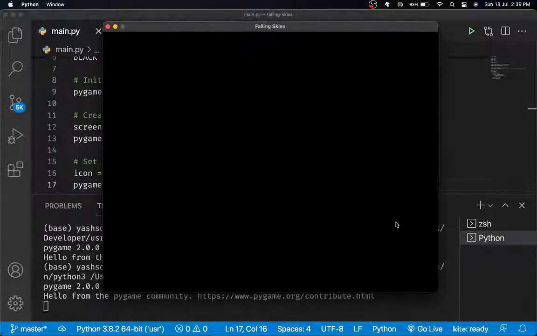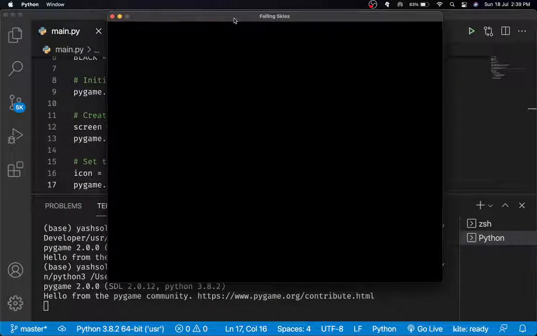As you can see, we get the screen Falling Skies, and the screen is black in color, and it's kind of big, which is what we wanted. And there we go, we have a basic display in place. Obviously currently this display isn't that good, because it's just a blank screen, but later on you will see how this blank screen takes the form of a lovely little game, which I'm pretty sure you will like to play. So now let's go ahead and create the player.